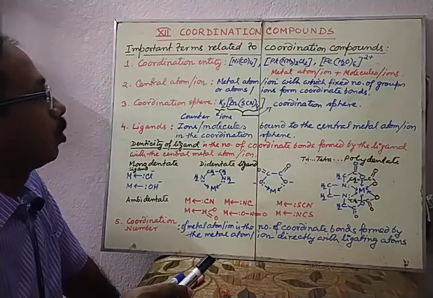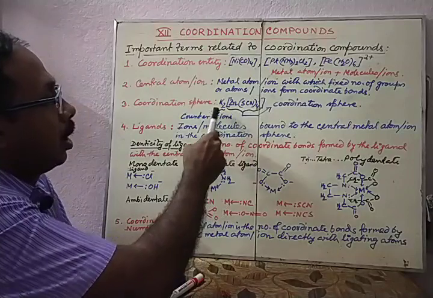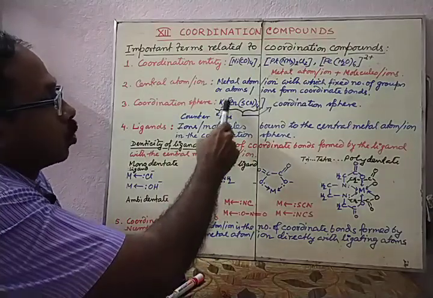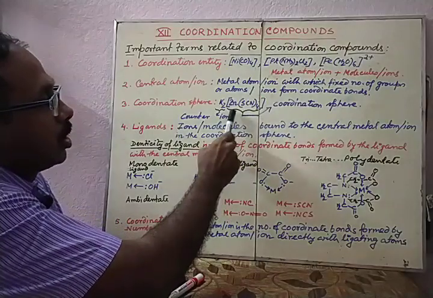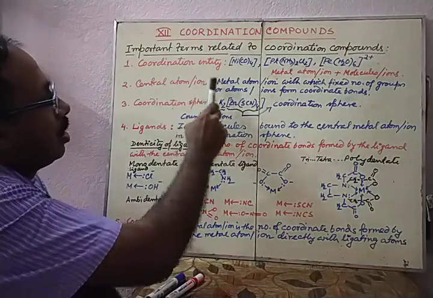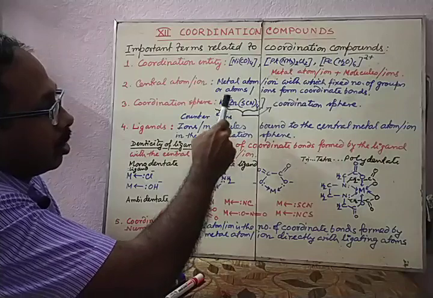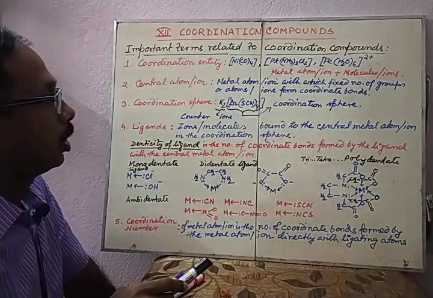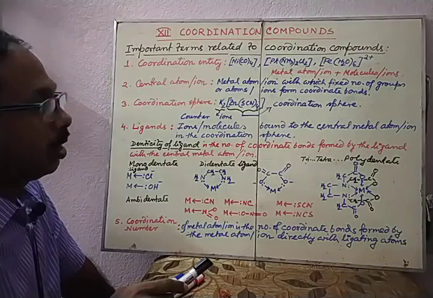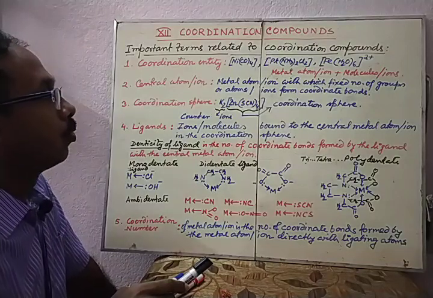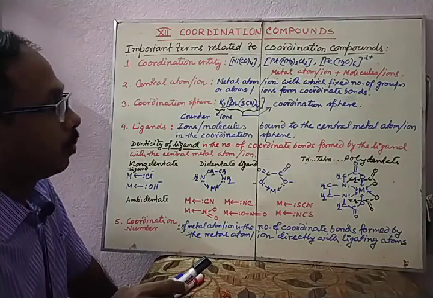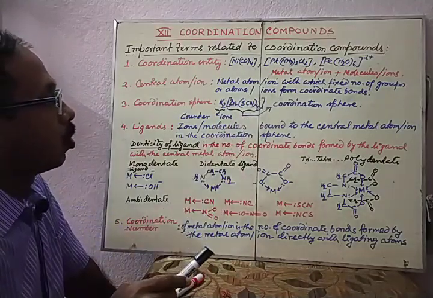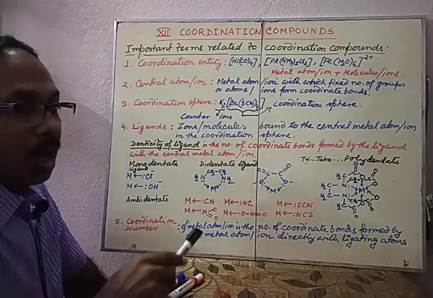Next one is coordination sphere. So you can follow that in this complex K2[Zn(SCN)4], the square bracketed portion means the coordination entity, and the square bracket with the whole thing is called the coordination sphere. And any ion or molecule present outside this coordination sphere is called counter ions.